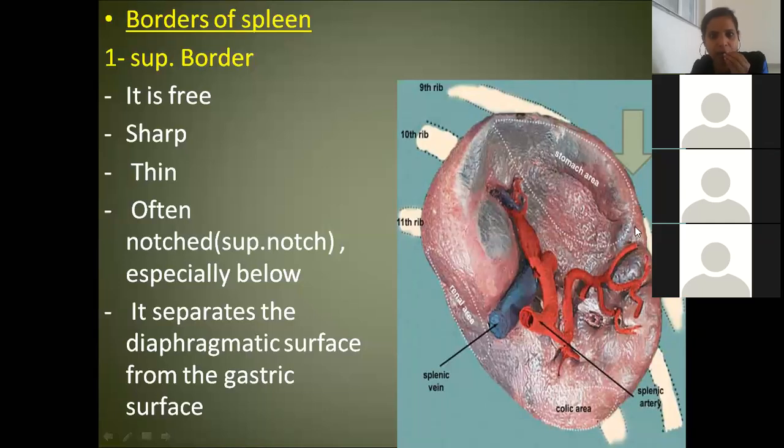The superior border separates. Suppose this is the superior border. This side you will have the gastric surface. This side you will have the diaphragmatic surface. This border is separating the diaphragmatic surface from the gastric surface.